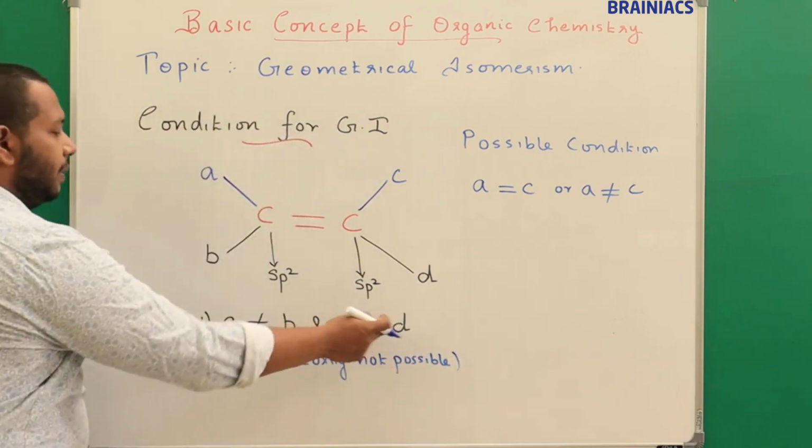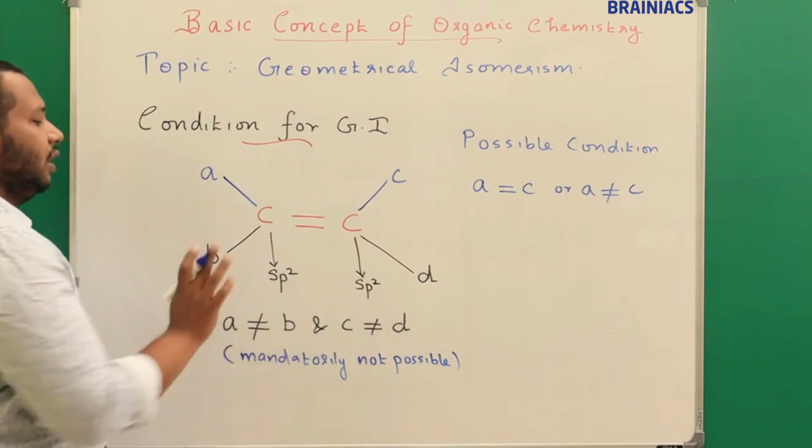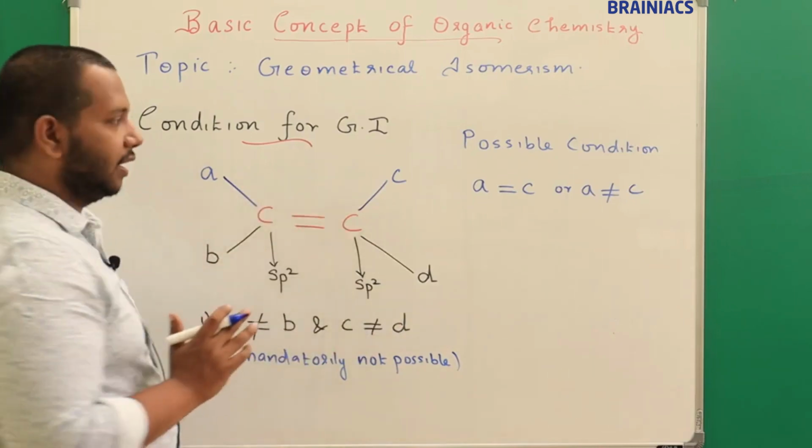So this condition should be mandatorily obeyed. Then only the compound will exhibit geometrical isomerism.